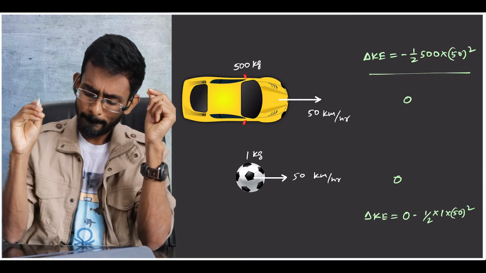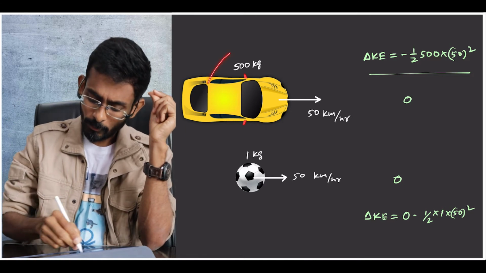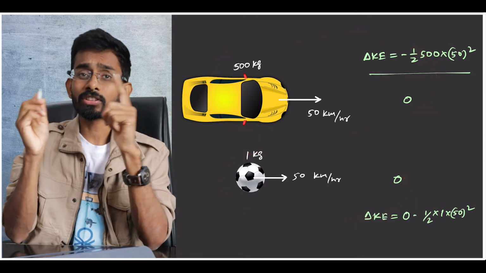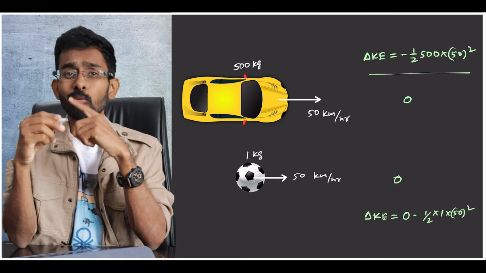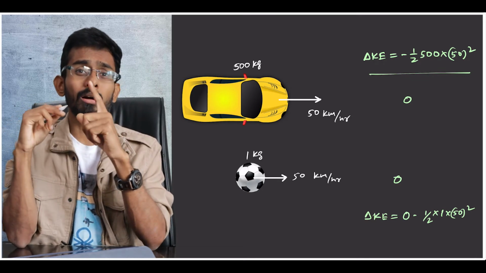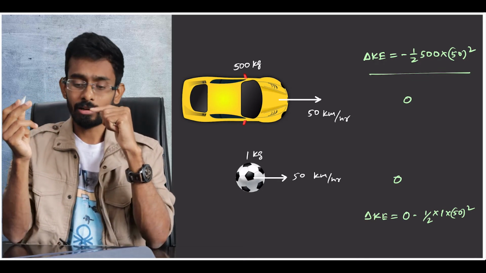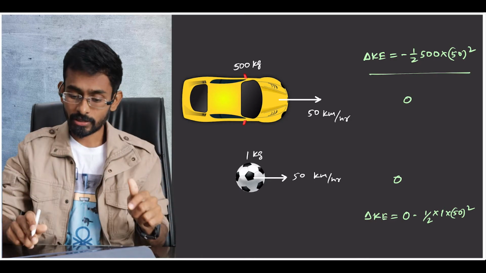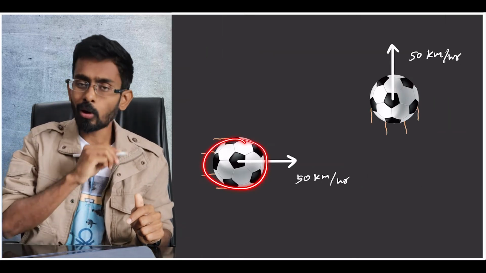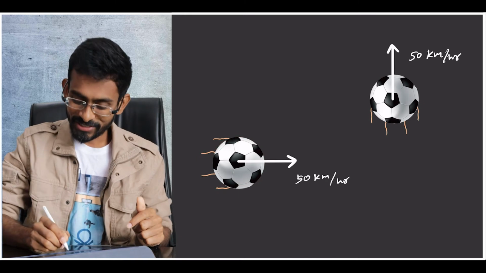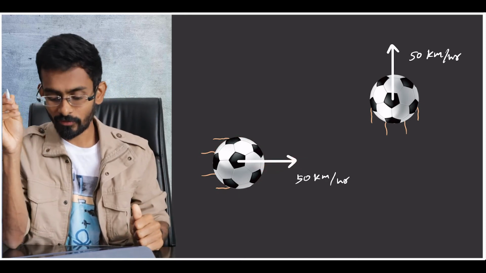Guys, if you look at this properly from these examples, this is satisfying. But let us consider one more example. I'll try to take another example, whether it is satisfying there or not. So check it. If you take a football here, it is actually traveling towards east, let us say 50 kilometer per hour.